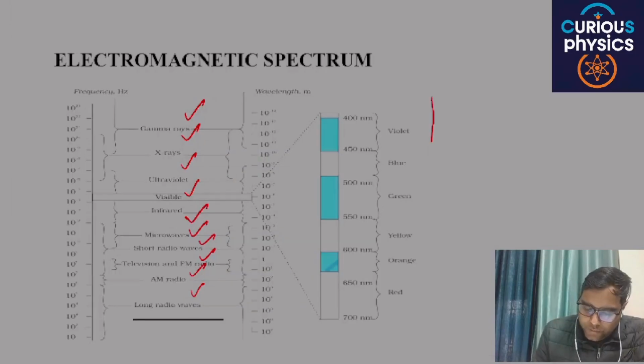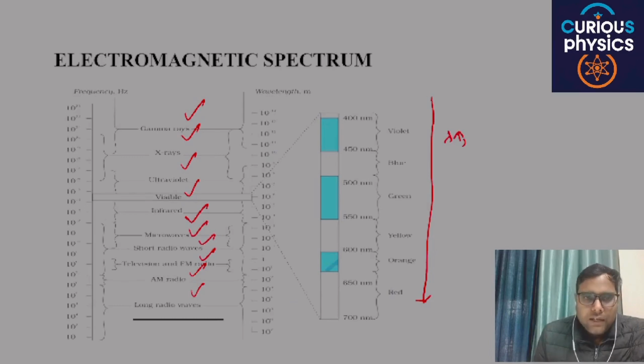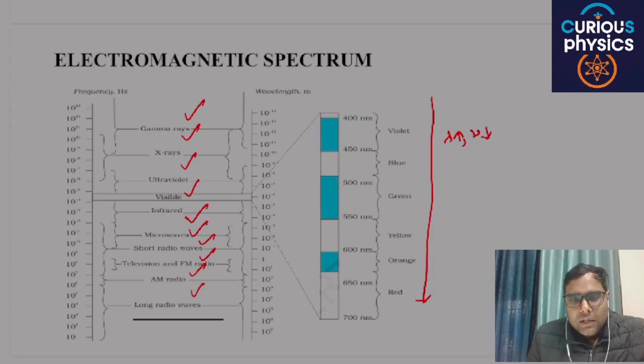As we move from gamma rays to long radio waves, wavelength will increase. If wavelength increases, then frequency will decrease. Meaning to say that gamma rays have the shortest wavelength and highest frequency, and radio waves have the longest wavelength and lowest frequency.